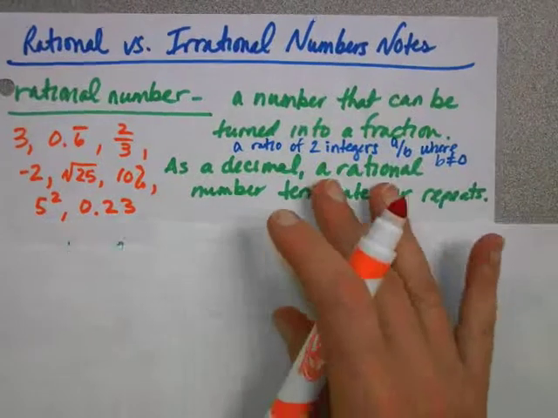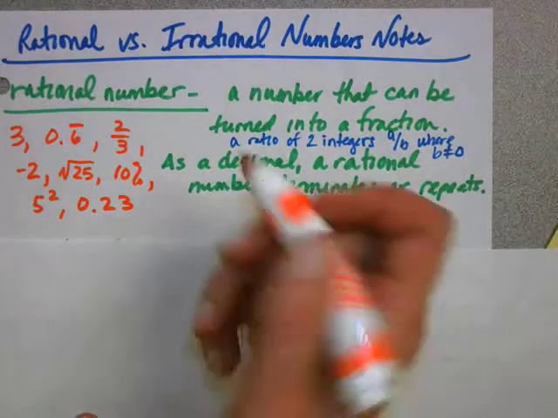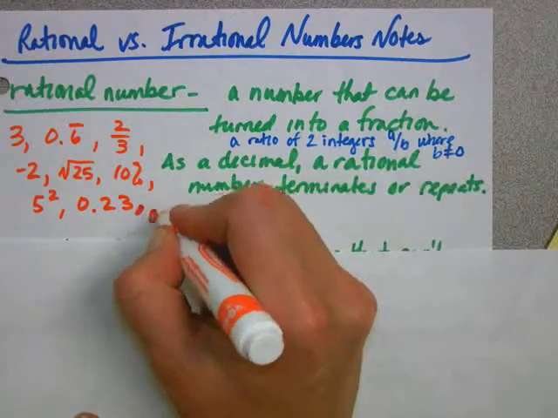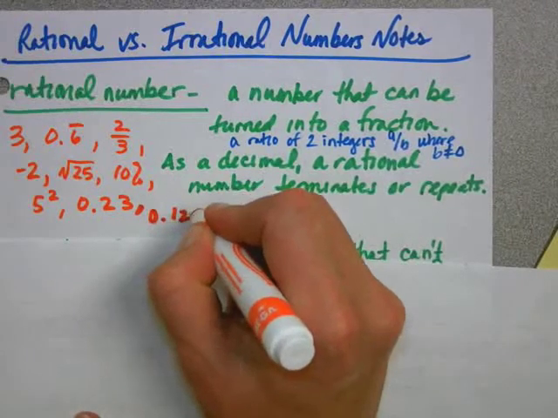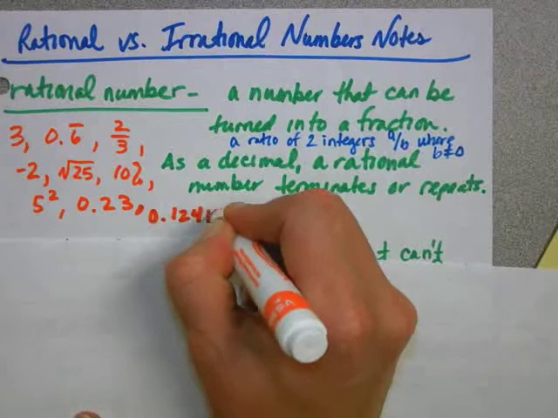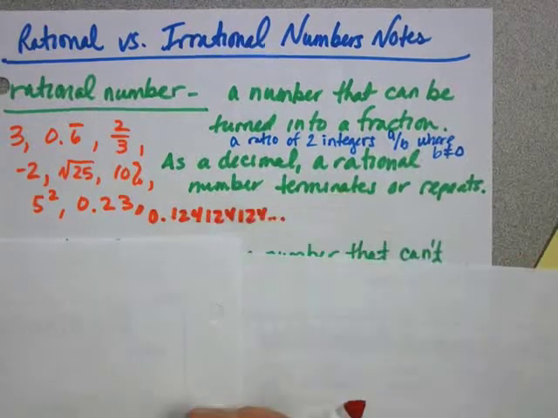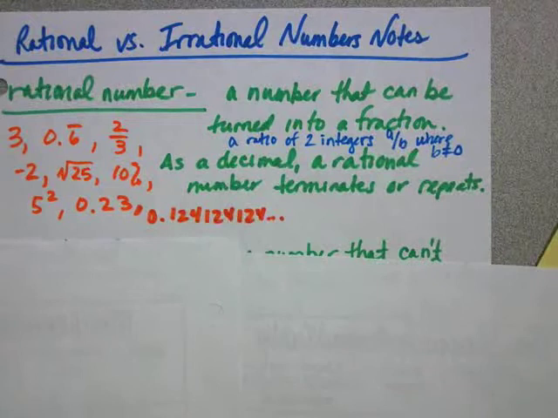I'll give you another one. A rational number that is a repeating decimal could be 0.124 repeating. It's a repeating decimal. That would be another example.